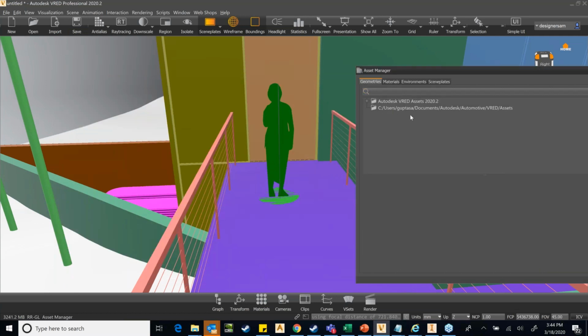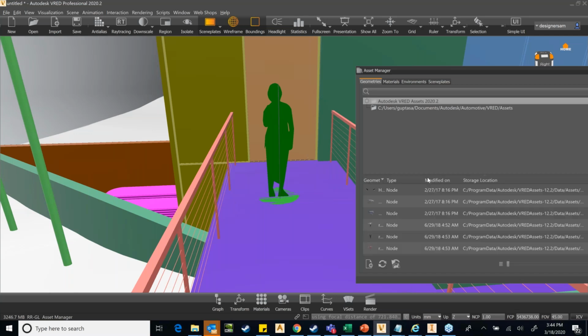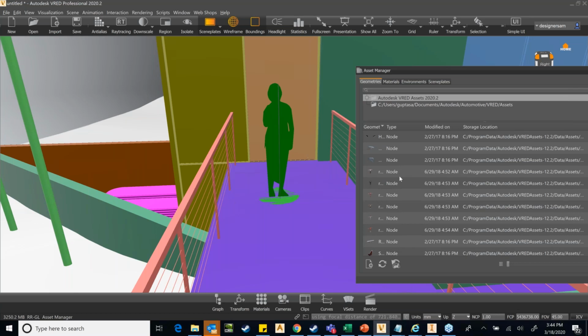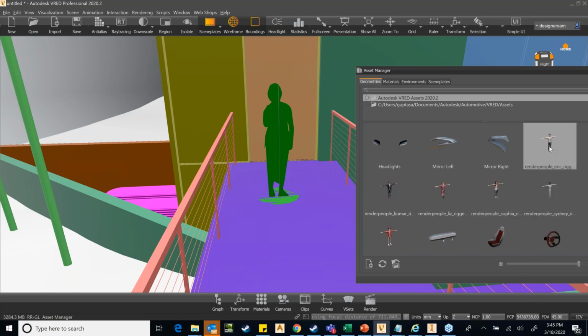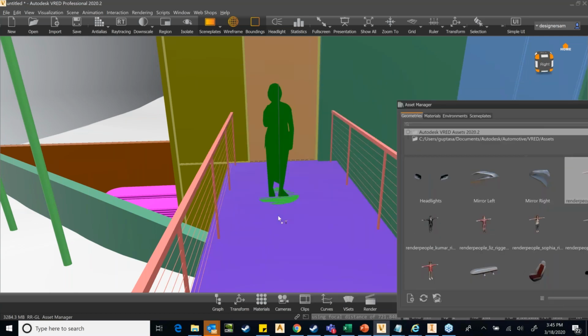So we have certain partners called Render People. Render People is a partner who scan the data, scan the 360-degree views of people, and then superimpose it on data, and then give that asset to or sell those assets to people. So we have collaborated with them, and some of the assets are given free in our asset library. So for example, let me import Eric, okay, and let me just drag that mannequin inside the scene.